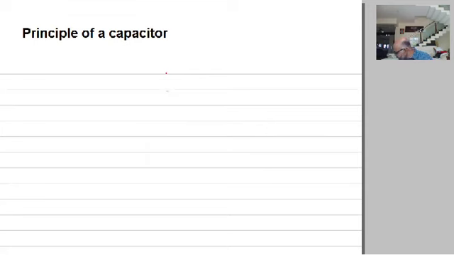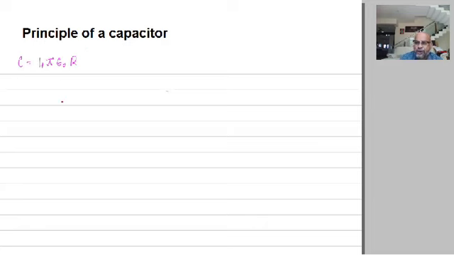Why is this capacitor required? First of all, what is a capacitor, why a capacitor is required, all these things we will learn in detail now. Just listen, we have just learned that in the case of a spherical conductor, the capacitance is given by C is equal to 4 pi epsilon naught capital R.